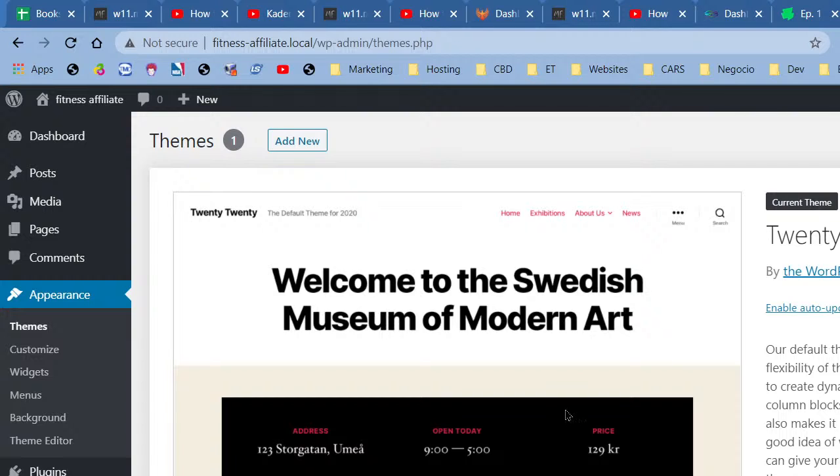I'm keeping the 2020 just in case something happens to Astra and WordPress needs to go back to another theme. Right? So that's the only reason why I'm keeping 2020. Never keep just one theme, but don't keep too many, because the code in each theme can cause a security breach. Right? So I'm just going to go ahead and add new.